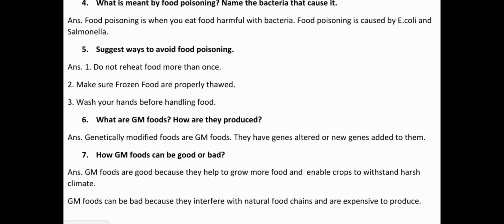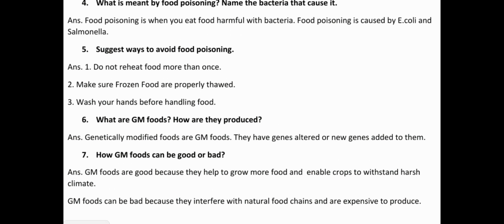Wash your hands before handling food. If you are eating something or you are going to cook something, or you are handling food in any manner, you have to wash your hands before handling food, right?